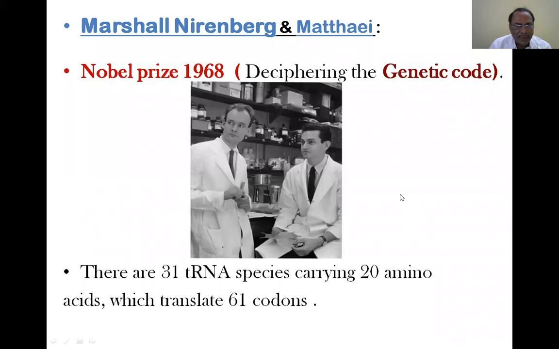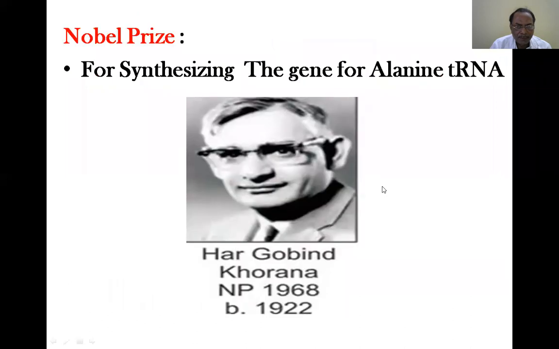Out of them, 3 codons signal the stop process. They are called stop codons.